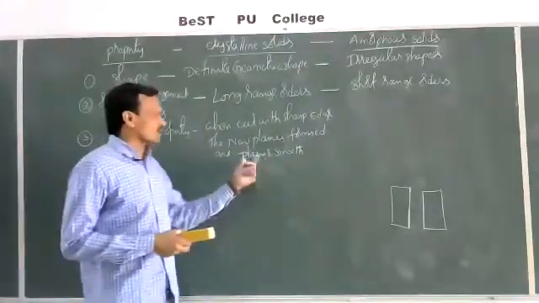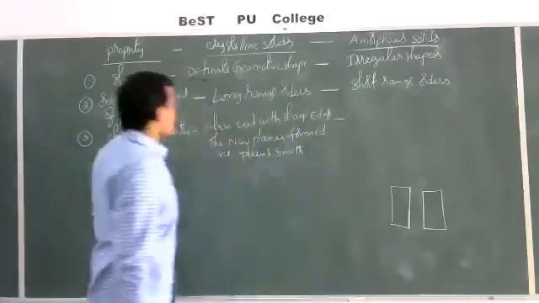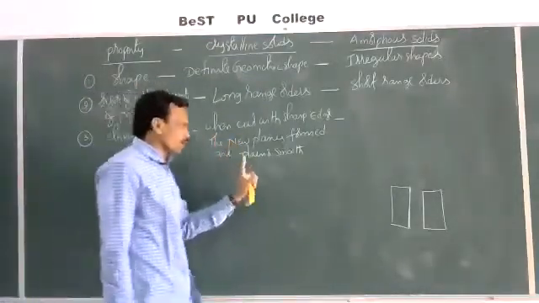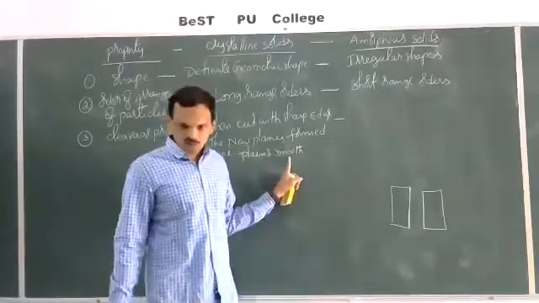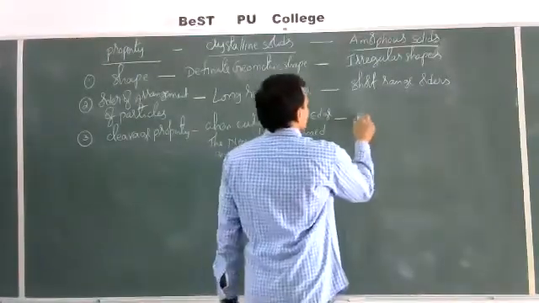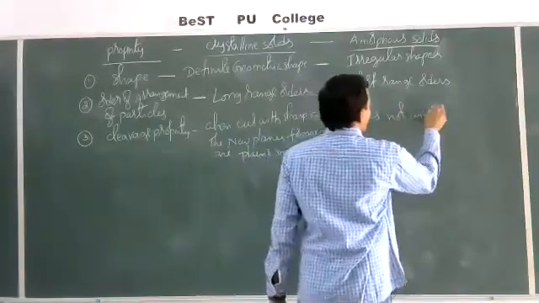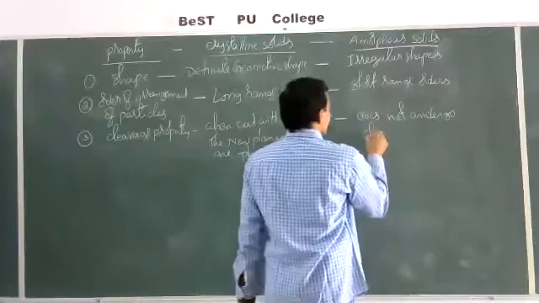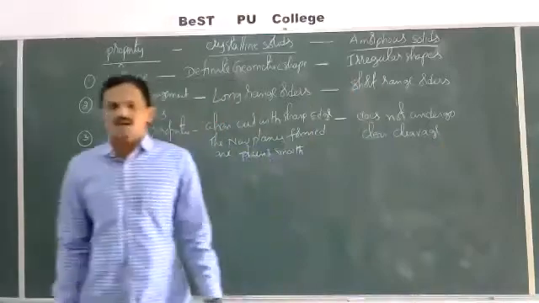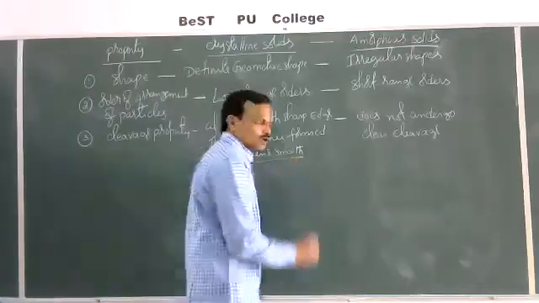With a sharp tool, if you cut a crystalline solid, the new planes formed are plain and smooth. In case of amorphous solids, these do not undergo a clear cleavage. Amorphous solids do not undergo clear cleavage. Clear cleavage, smooth plane means not visible to our eyes.